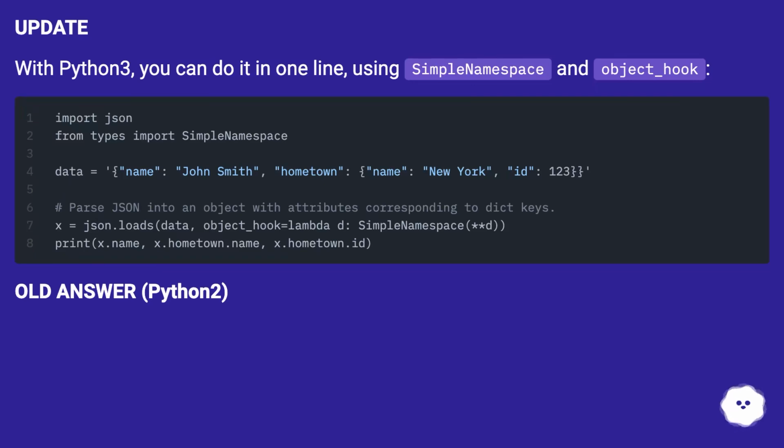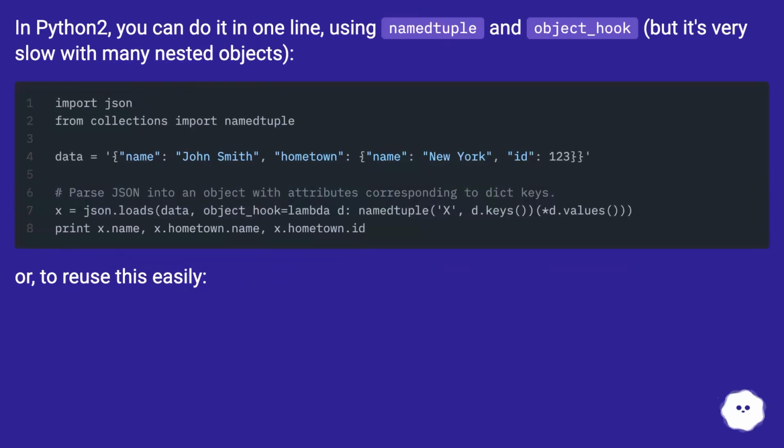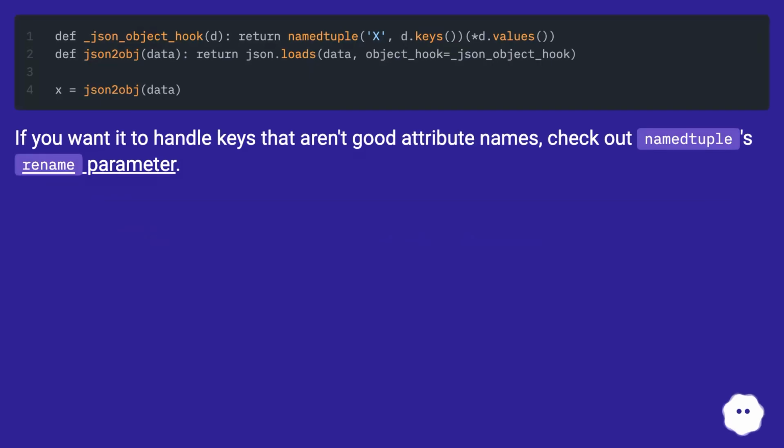Old answer, Python 2. In Python 2, you can do it in one line using namedtuple and object_hook, but it's very slow with many nested objects. Or to reuse this easily. If you wanted to handle keys that aren't good attribute names, check out namedtuple's rename parameter.